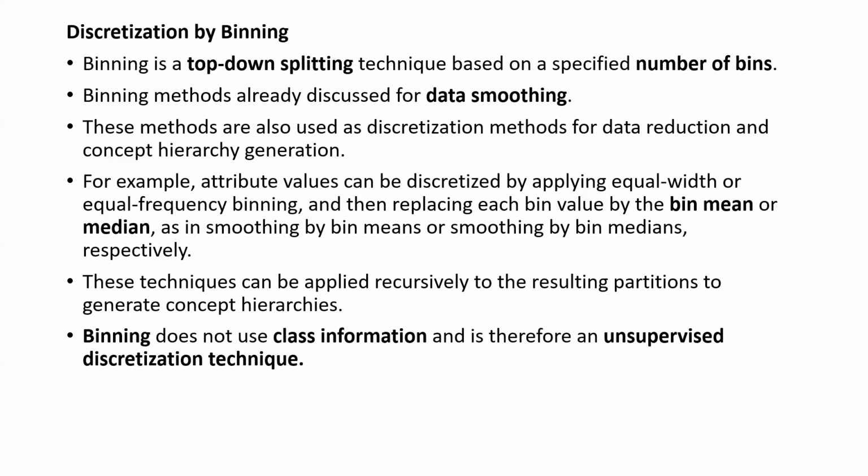What is discretization by binning? That is a top-down splitting. So data smoothing, as you know, is a top-down splitting technique. Here the attribute value can be discretized by applying equal width or median. How we are going to calculate the mean, median, and then how we are going to calculate standard deviation, variance, and so on. There is a definite formula for it. This binning does not use class information, so we can say it is an unsupervised discretization technique.